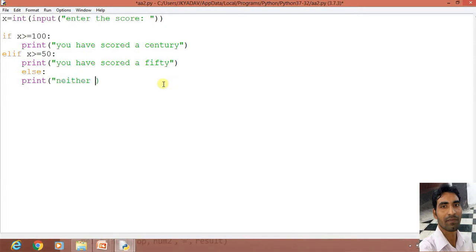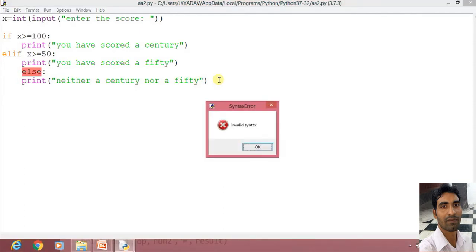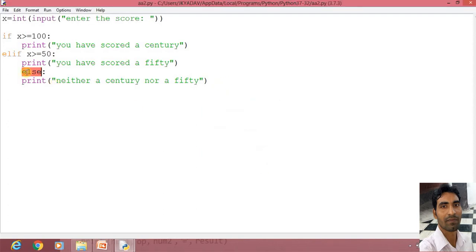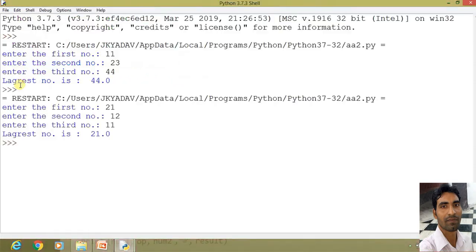Neither a century nor a 50, and finally close. Now save it and press F5. What is the syntax? Invalid. Sorry, here we will write this one. Yeah, like this. Else. Now it is correct.